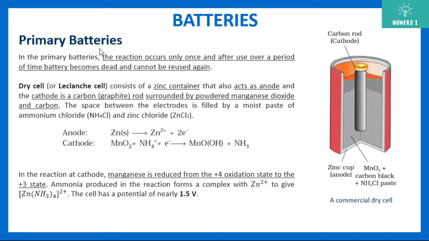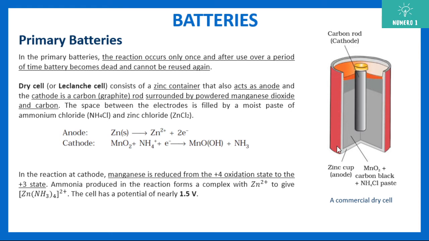Now let us look into primary batteries. One of the primary batteries is the dry cell, also known as the Leclanche cell. Here I want to highlight that in primary batteries the reaction occurs only once, and after use over a period of time, the battery becomes dead and cannot be reused again. So it is use and throw.